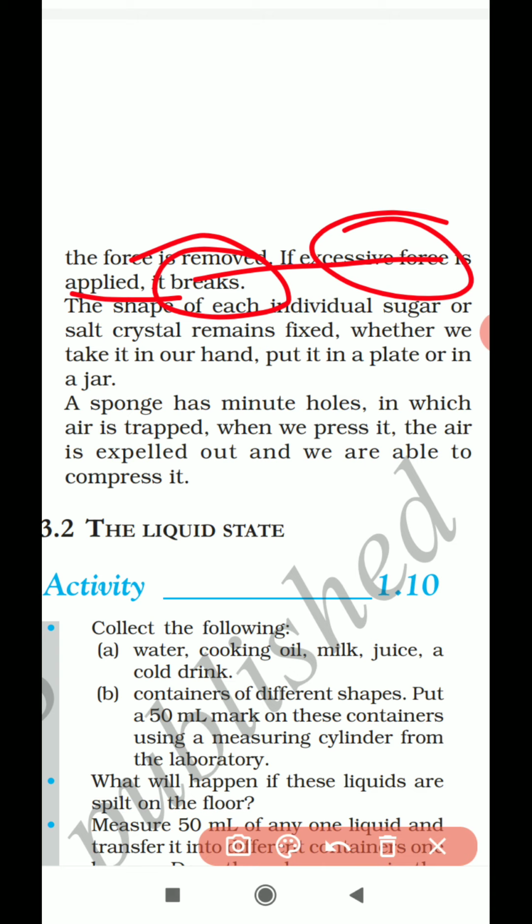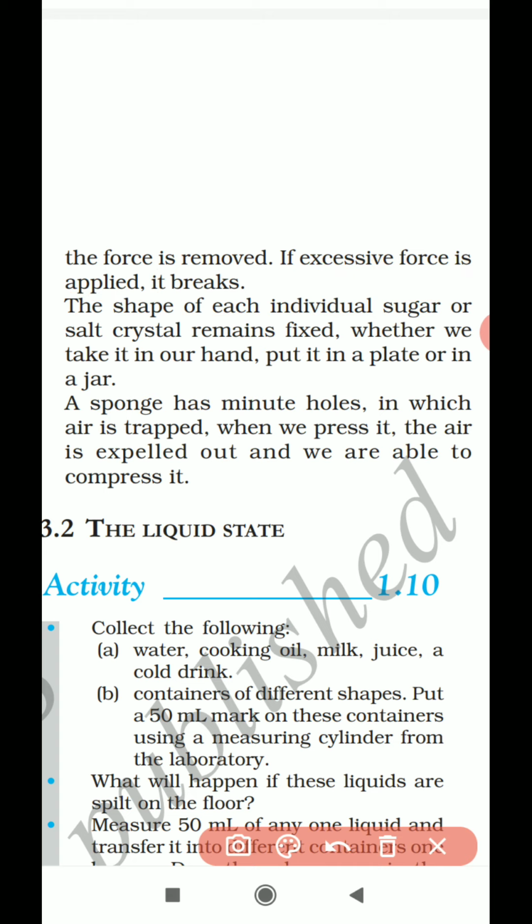If the deformation takes place permanently, then I cannot call a particular thing a solid. But in the case of a rubber band, it changes its shape, but once I remove my force, it regains its original shape. Since it gets back its original shape, I can say that a rubber band is also a solid.